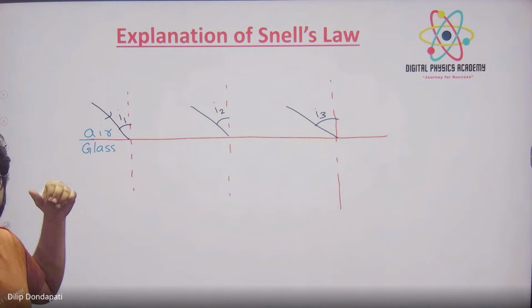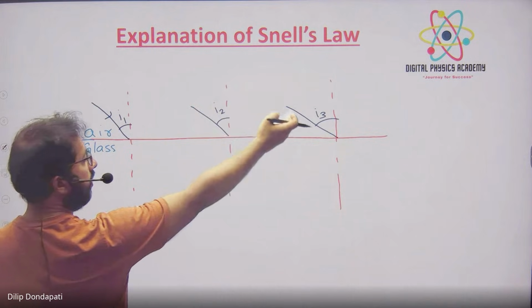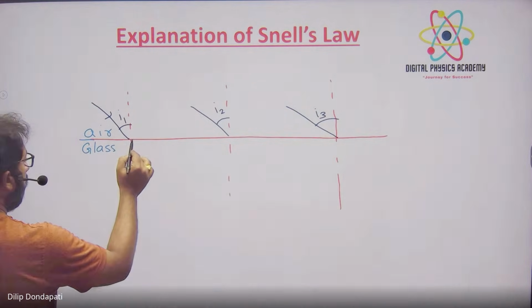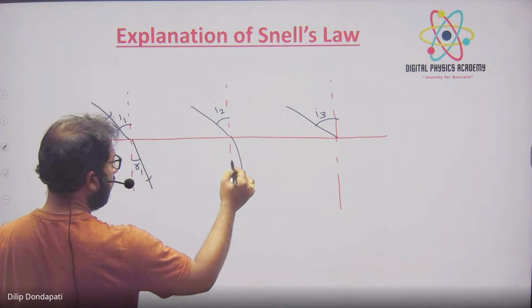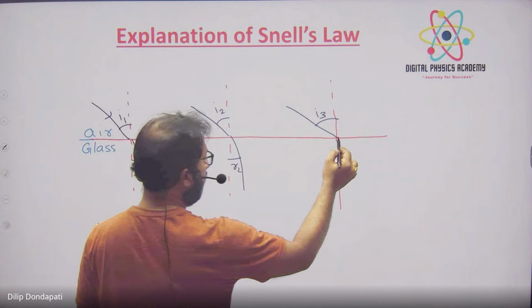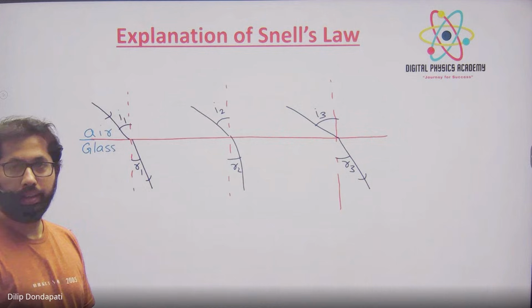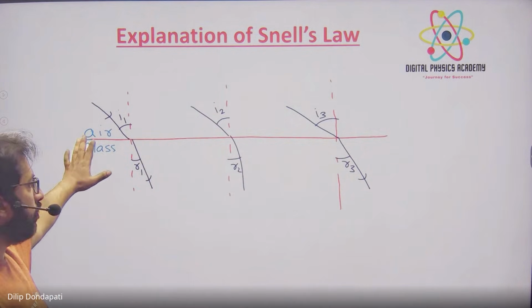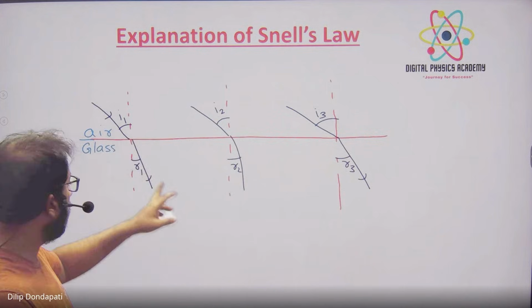Different angles, because I'm giving different angles, some 60, 85, some 90. So the bending phenomenon will be different. Suppose it bends by angle R1 in one case, some angle R2 in another, and some angle R3 in the third. So we are doing an experiment. In three cases, the color and pair of medium are fixed. I am incident-ing at different angles, and I am observing the angle of refraction.